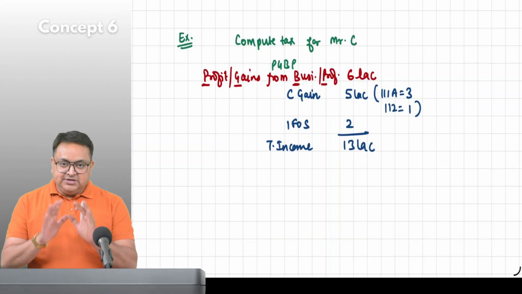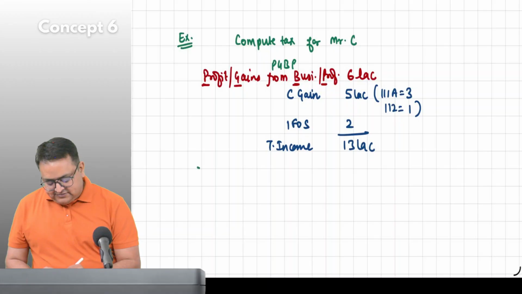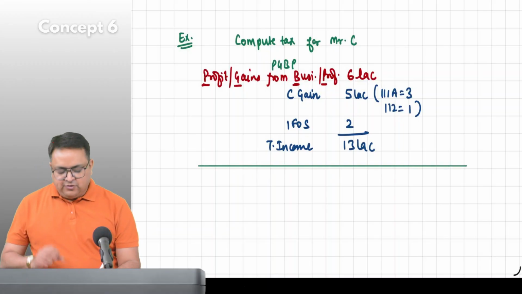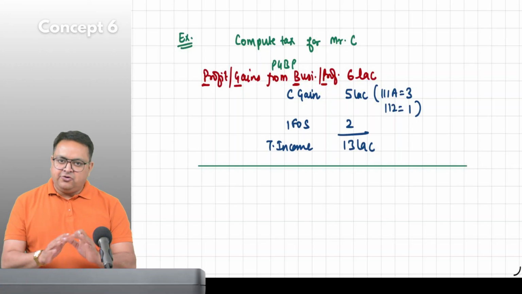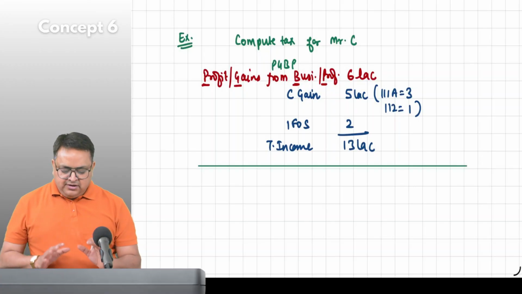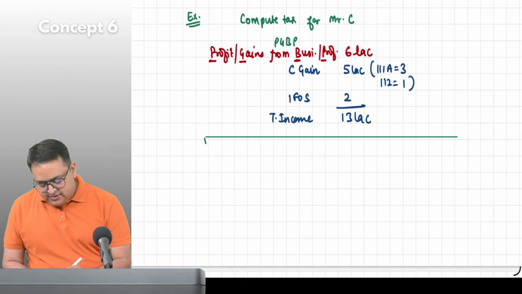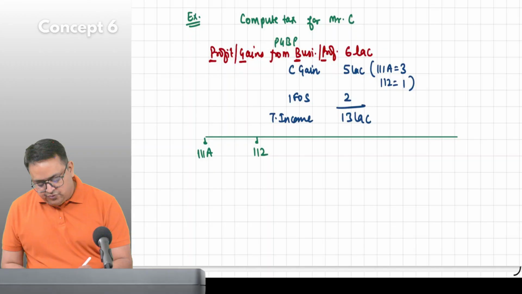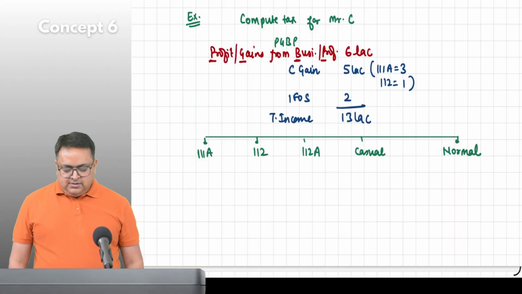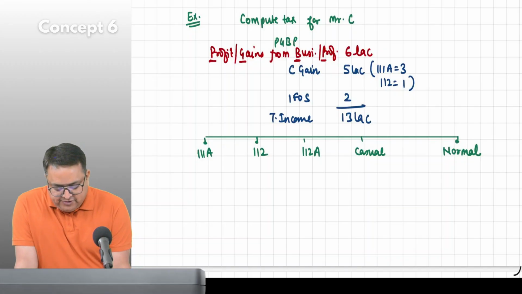Wait. Don't jump it up. Guys, always write your 4 special incomes. Whether it is there or not there, please, as of now, for 1 or 2 days, just make it a practice. After that, I'll give you the shortcut. 111A, 112, 112A, casual and normal.